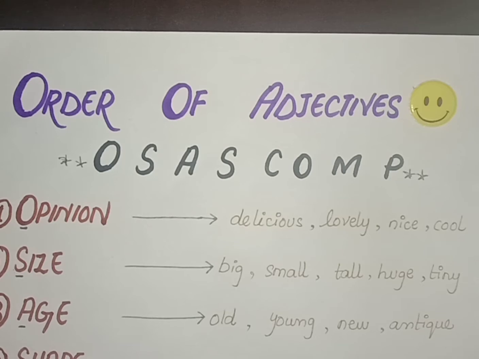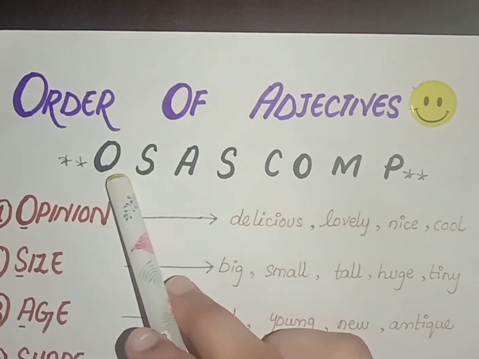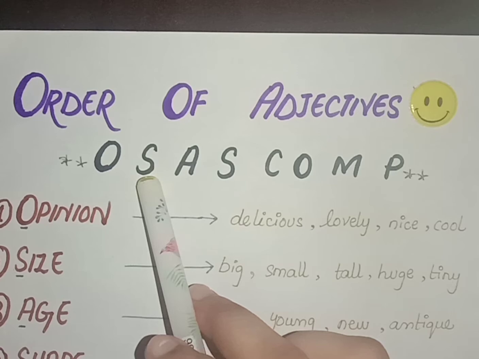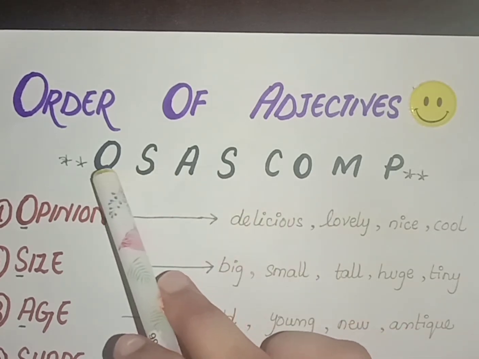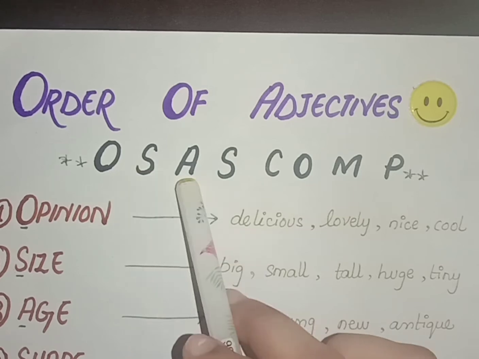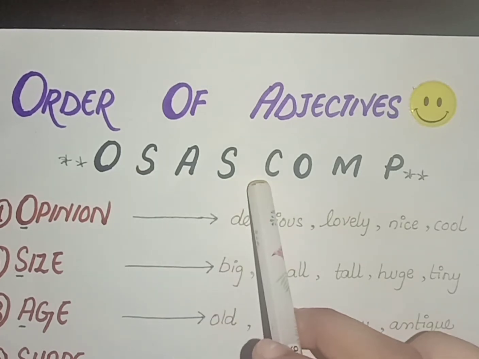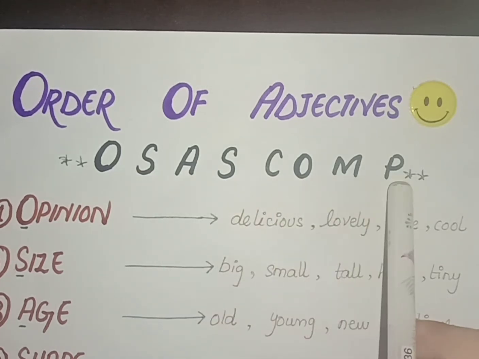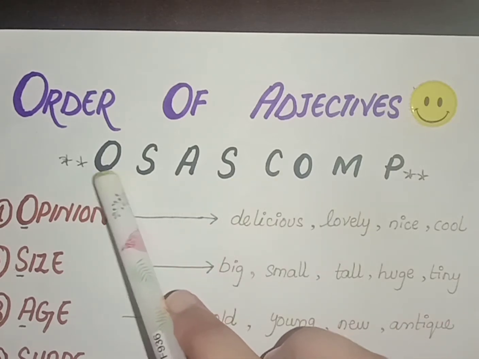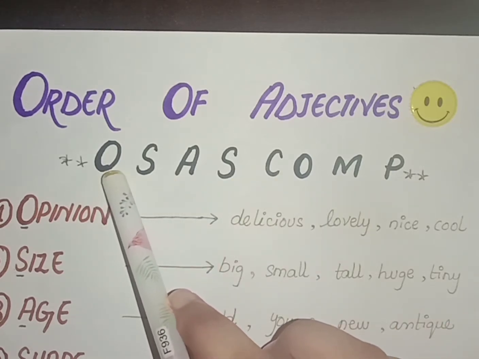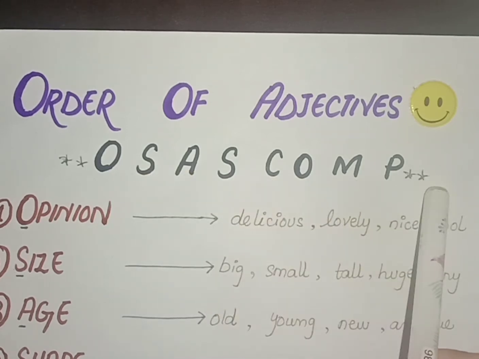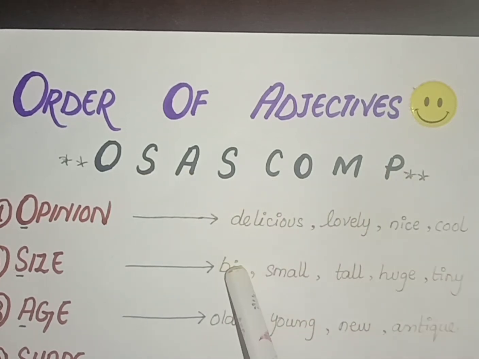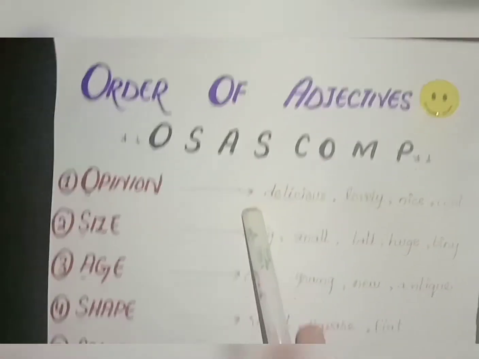Order of adjectives. We have a following rule for ordering the adjectives. OSASCOMP, so you can say: opinion, size, age, shape, color, origin, material, purpose. You have to first write the opinion adjective, size adjective, age adjective, shape adjective, and so on. Let's have a look at examples of these adjectives.